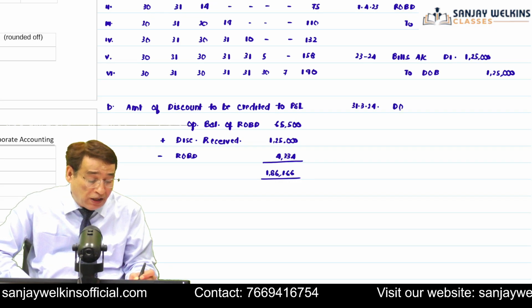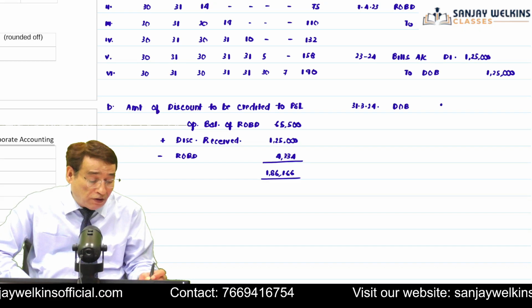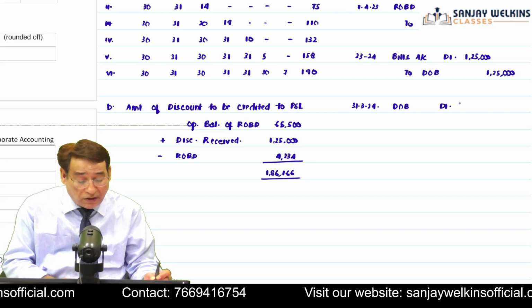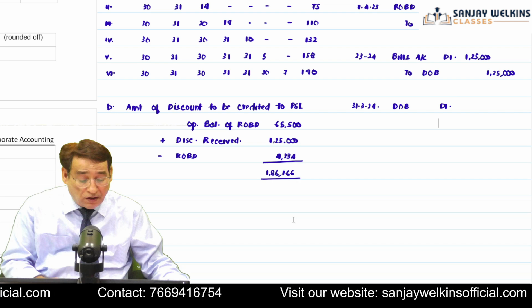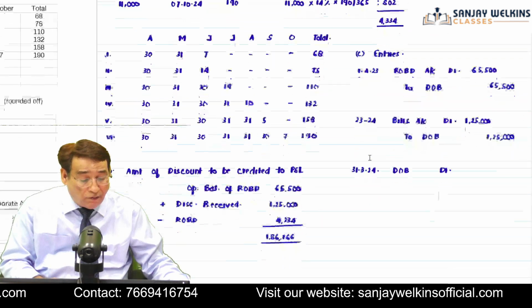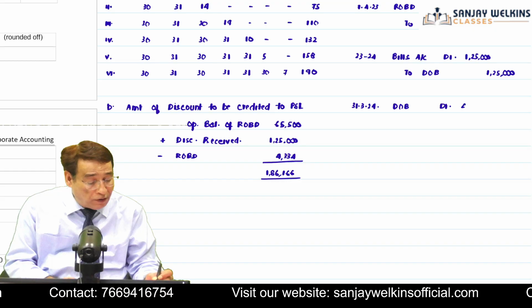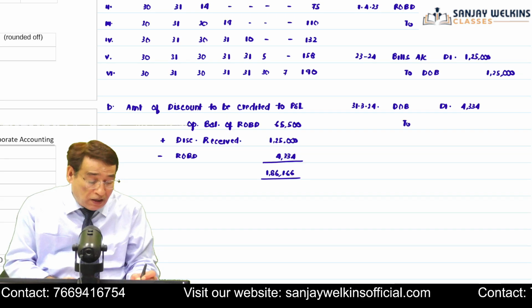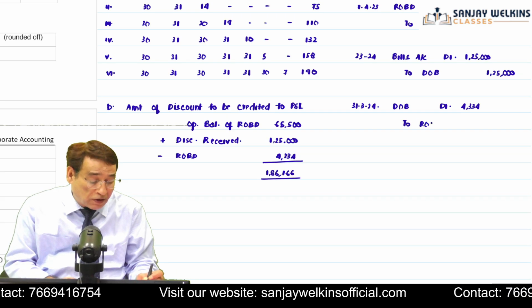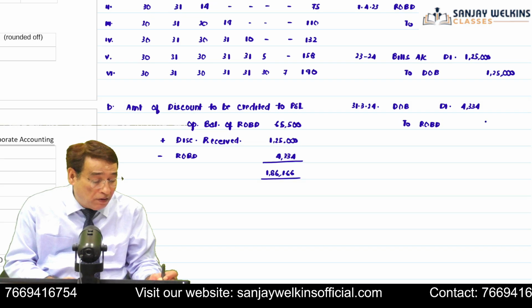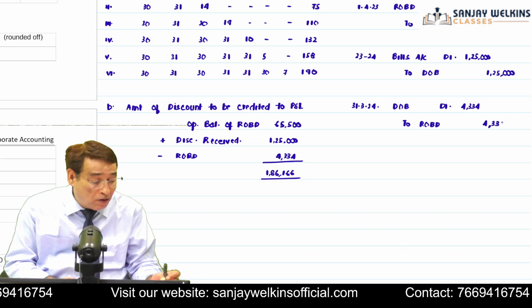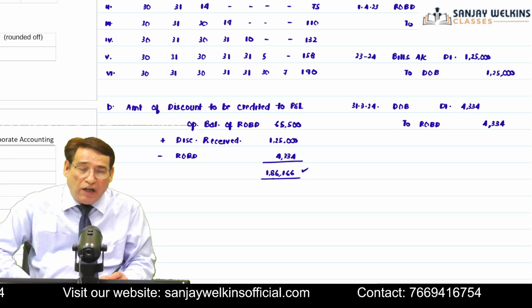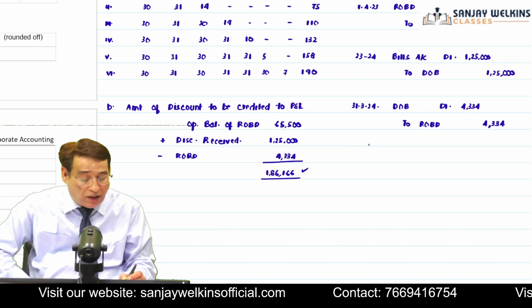When we are going to create the reserve, our income will fall. And we created reserve to the extent of 4,334. Discount on bills account debit to rebate on bills discount account. Now, as you can see here, finally you have concluded that 1,86,166 will be transferred to P&L.